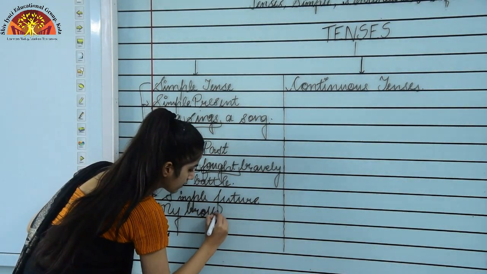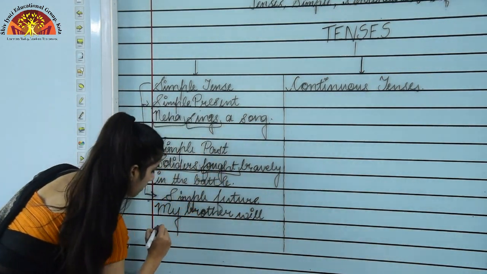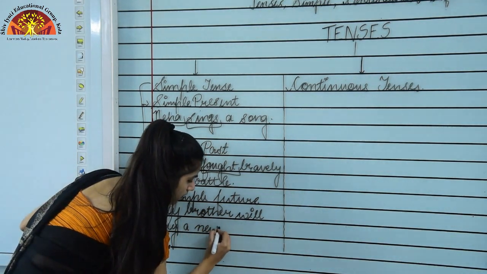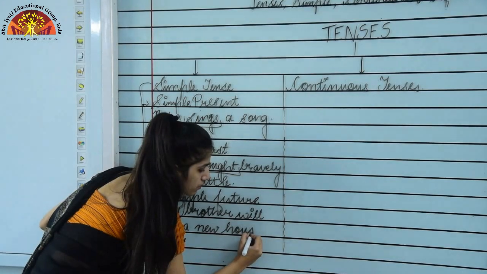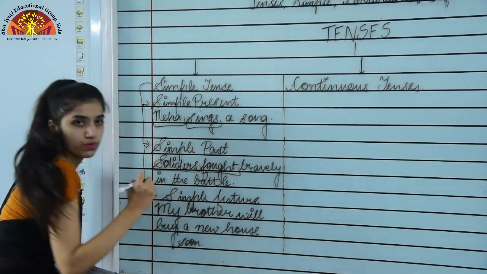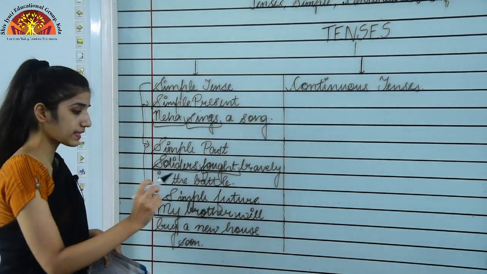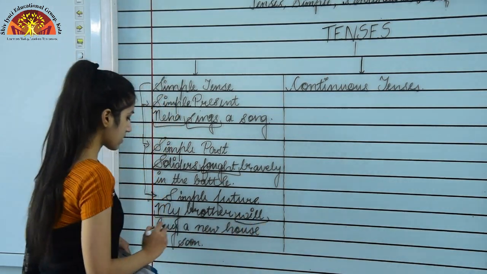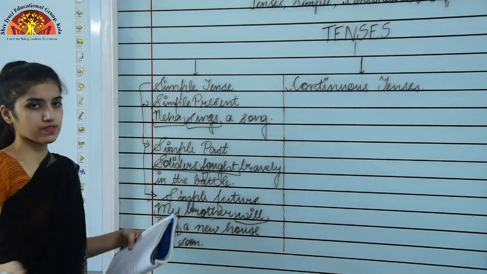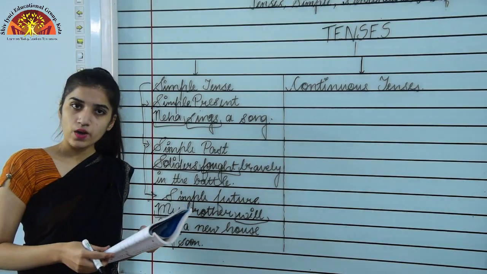My brother will buy a new house soon. Okay, so here you can see my brother is the subject, right? It's coming with will plus the first form, that is buy. Okay, and a new house soon plus the rest of the sentence. It's working according to the structure for simple future tense, right?